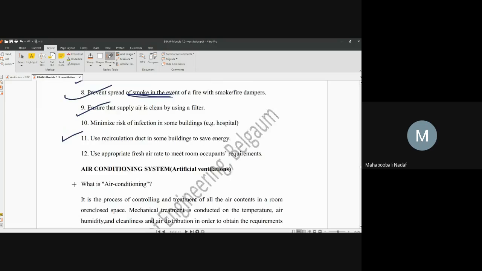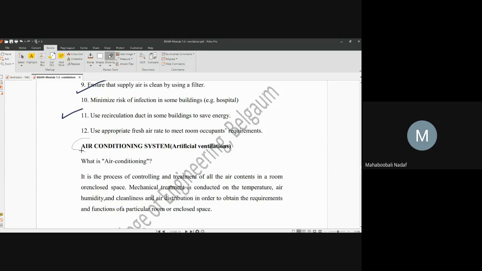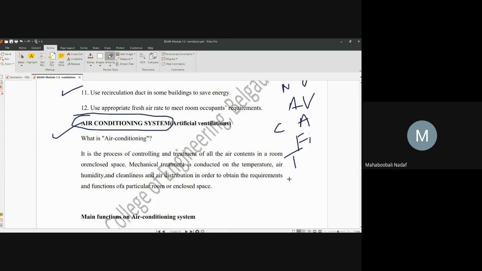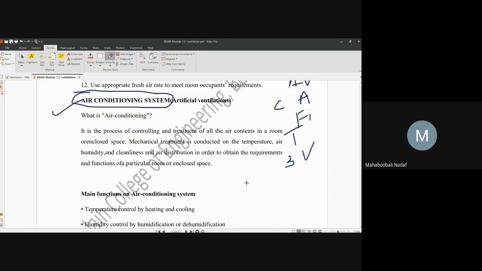Now, the next concept in ventilation is the air conditioning system. Air conditioning is different from natural ventilation and artificial ventilation in that it cleans the air. First, there is a filtering process. It controls the temperature, increasing or decreasing it. And the last point is that it also controls the water vapor or moisture content present inside the air.